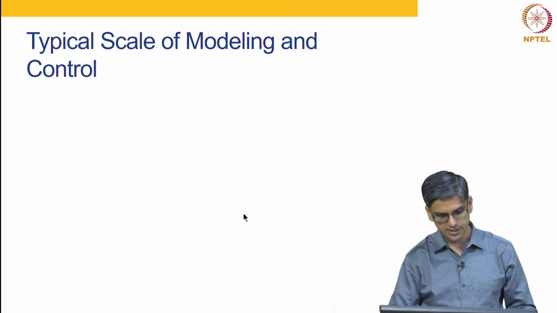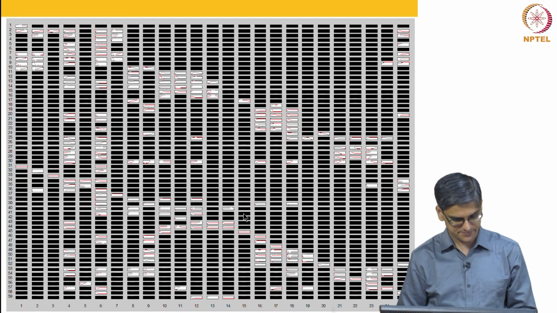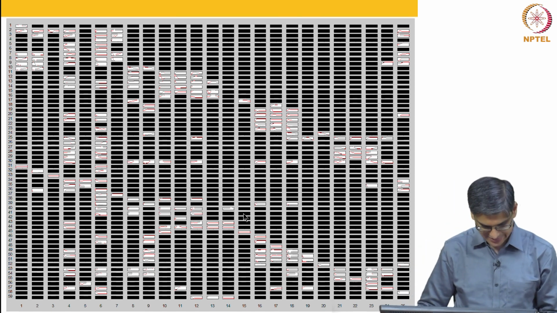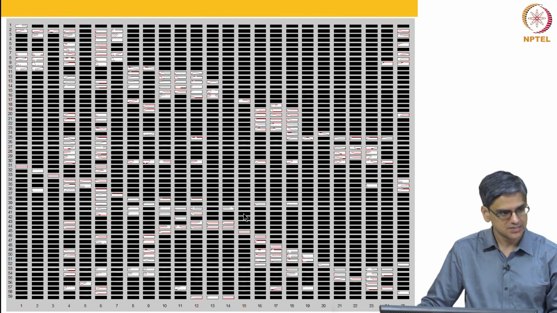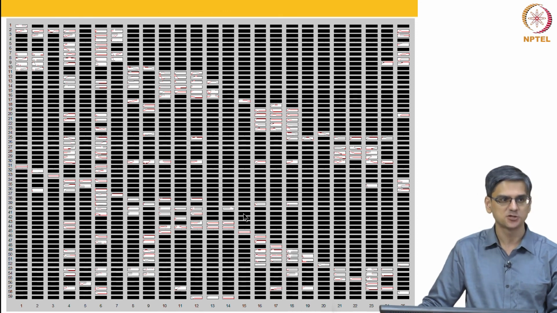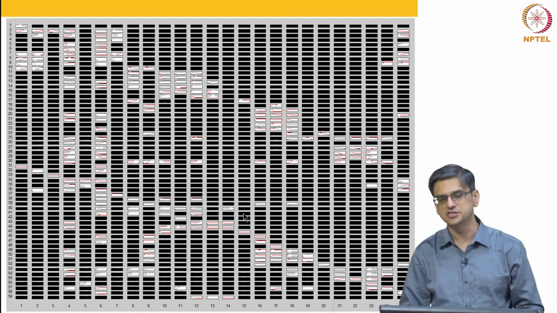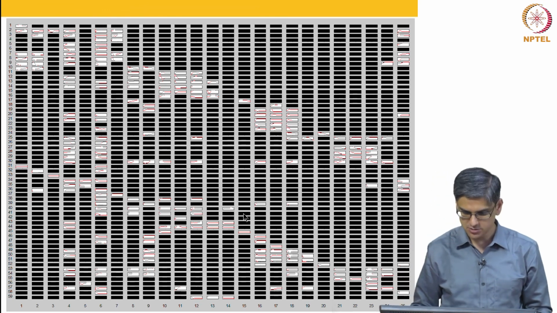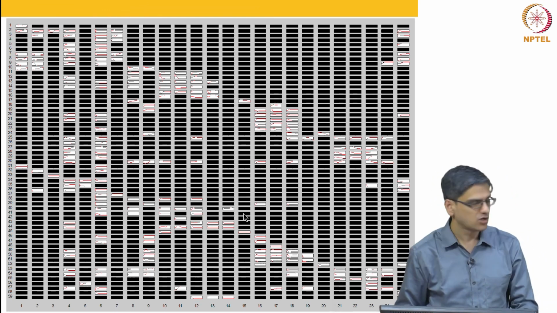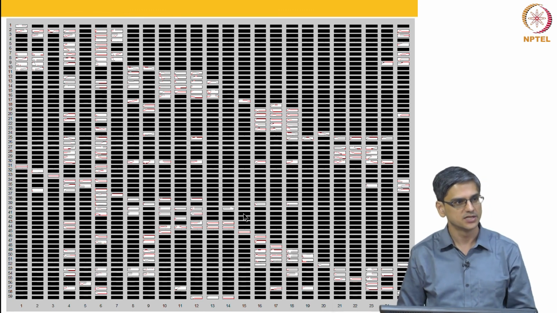And this is an example of a typical scale of MPC. This is a 25 input 59 output problem. This is an actual snapshot of one of the implementations of MPC. What you are seeing here are all step response plots, something we will come to next week.